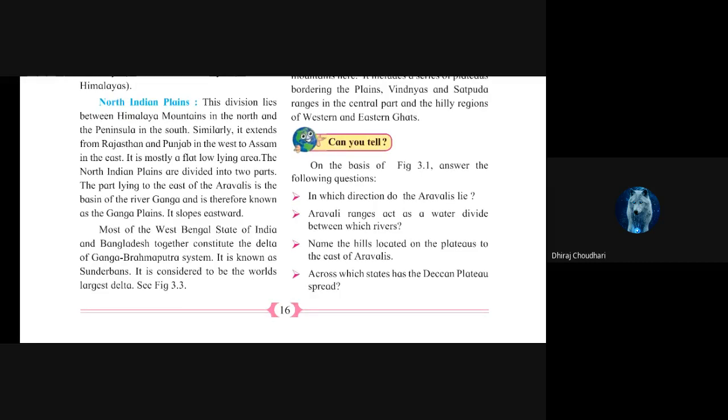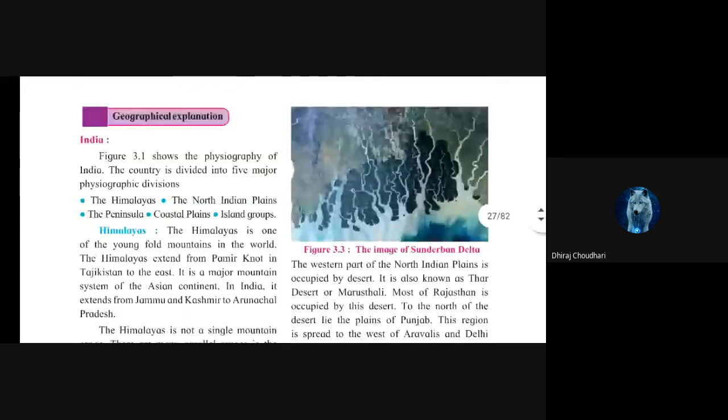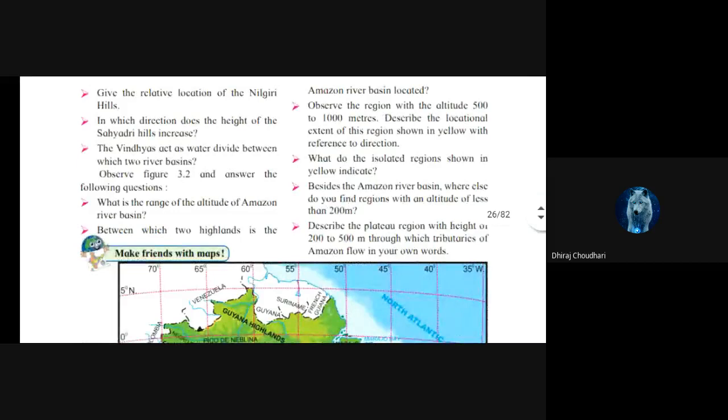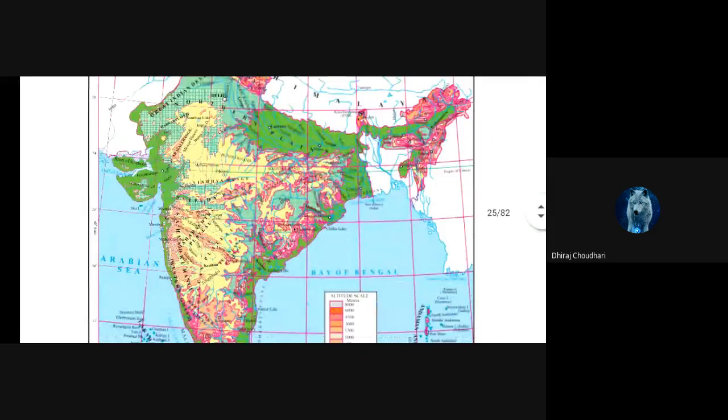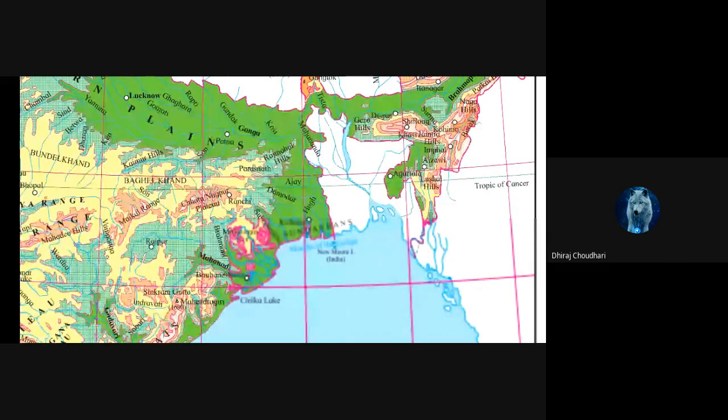So that delta is the largest delta in the world. See here, largest delta you can see here. Image of Sundarban Delta. Now here is the map. Now see that white place here. It is Bangladesh.